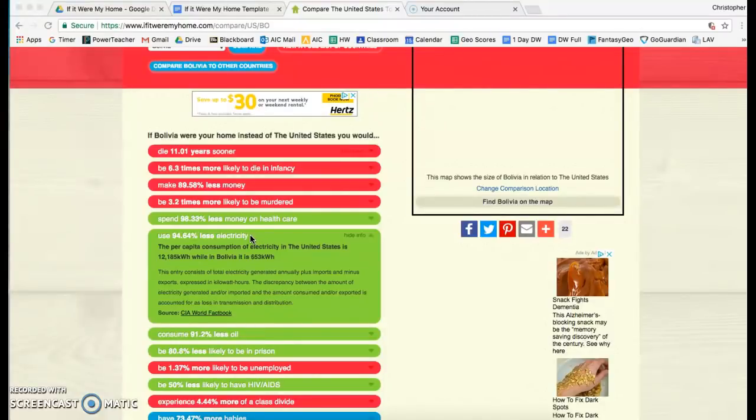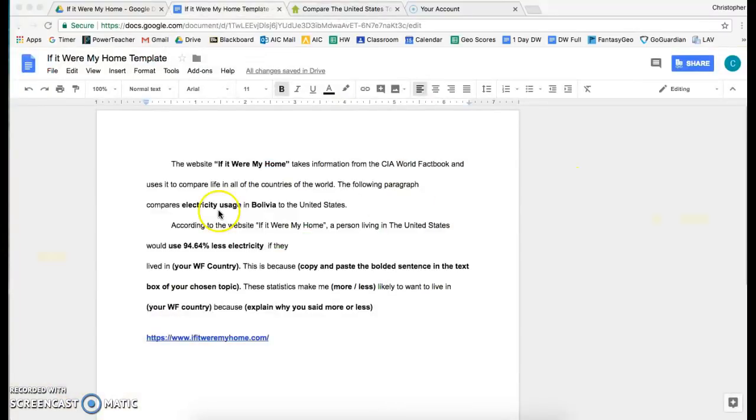Now, when you try and select it here, it actually doesn't copy, so you're going to have to just remember it and type it in yourself. So as you can see, I've copied that white statement there right into my document right here. Use 94.64 less electricity if they lived in, and then you're going to put in the name of your World's Fair country again.